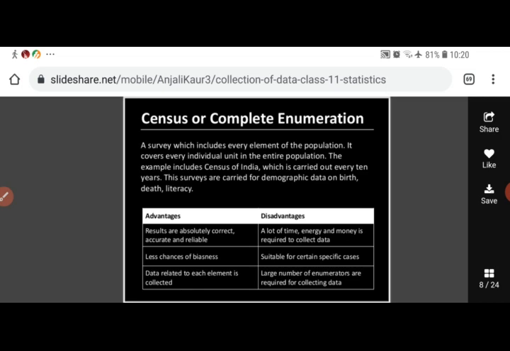But what are the disadvantages of this sample survey method? Partial investigation of the universe, because we are not investigating all the units of the population, we are taking only a small part of that population.